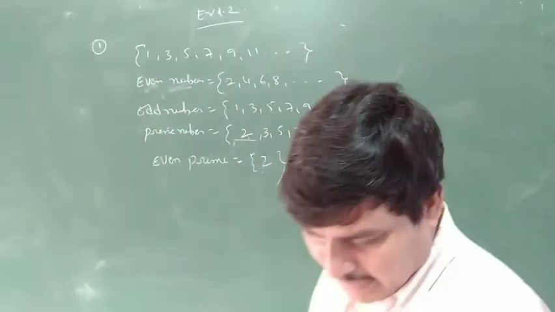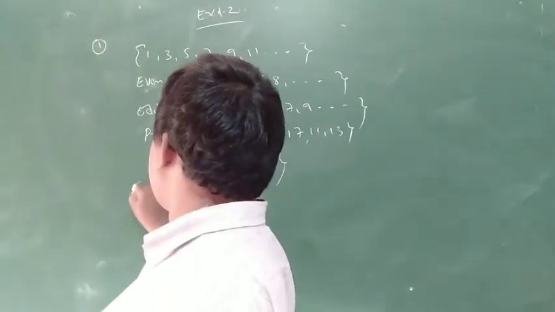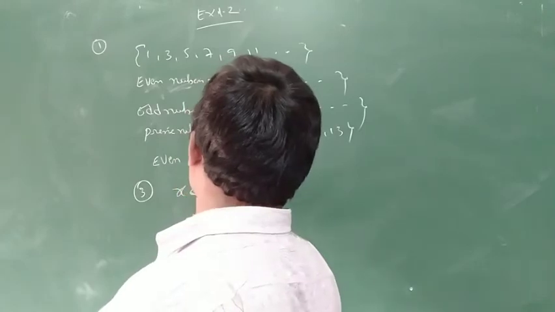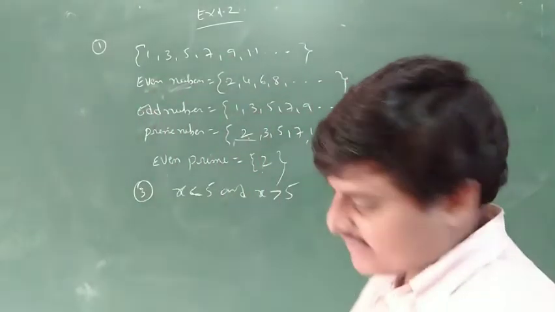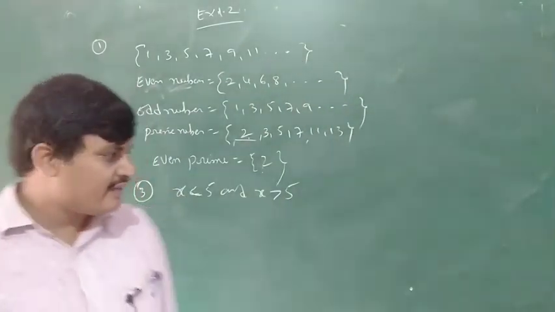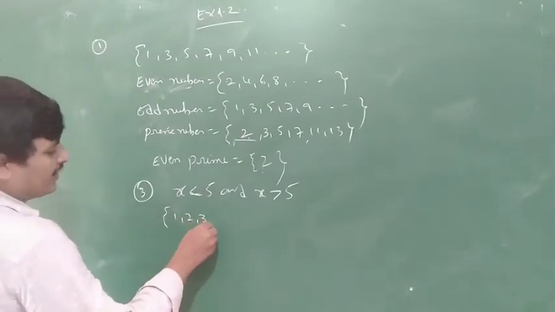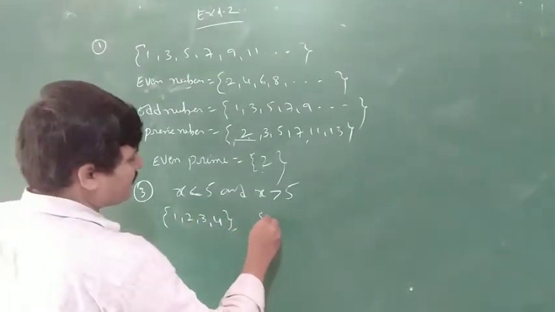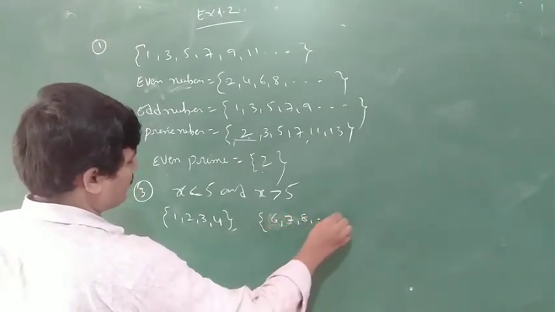X is a natural number, x less than 5 and x greater than 5. X less than 5 means 1, 2, 3, 4. X greater than 5 means 6, 7, 8 and so on.